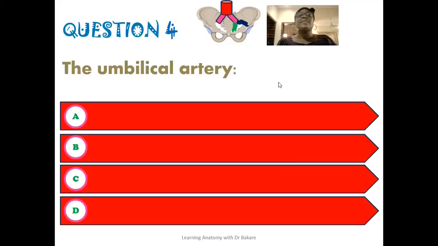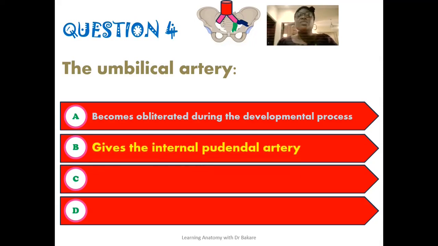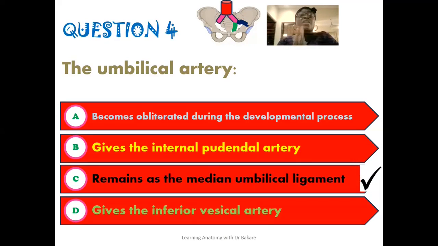The fourth question here reads that the umbilical artery becomes obliterated during the developmental process. Is the umbilical artery seen to give the internal pudendal artery? The umbilical artery remains as the median umbilical ligament. The umbilical artery gives the inferior vesical artery. The correct option here is that the umbilical artery remains as the medial umbilical ligament.